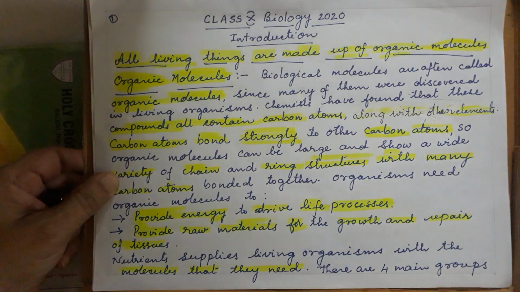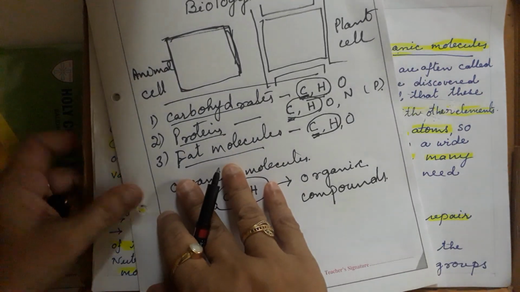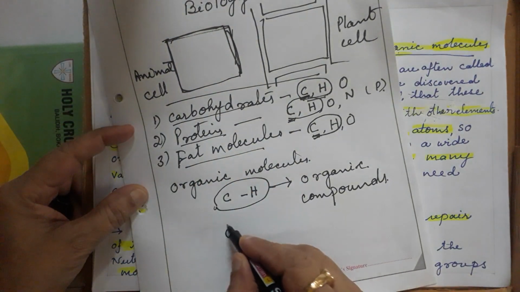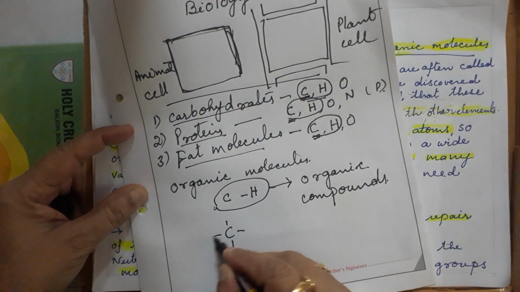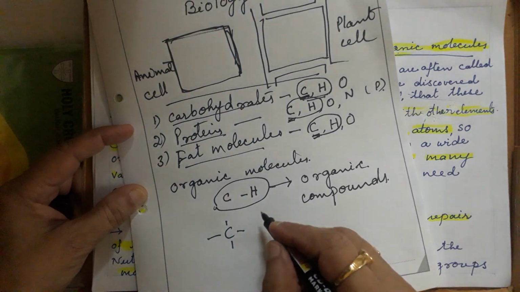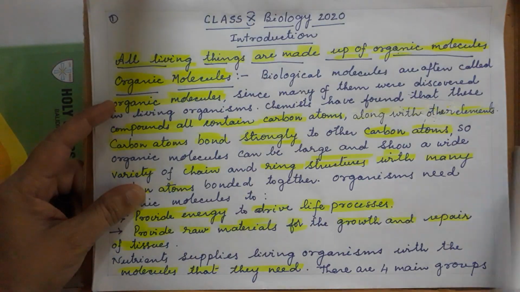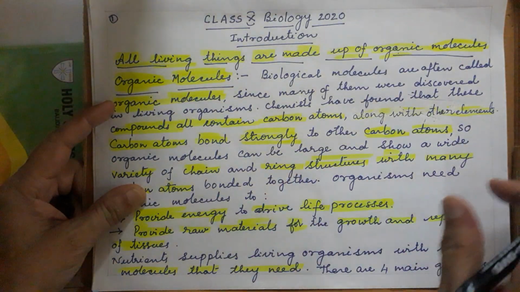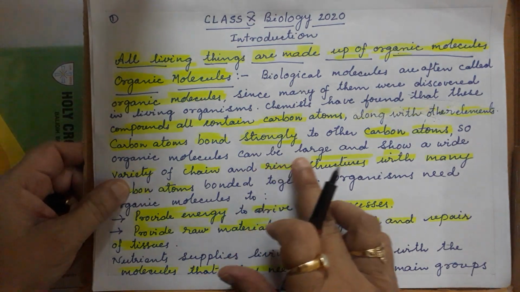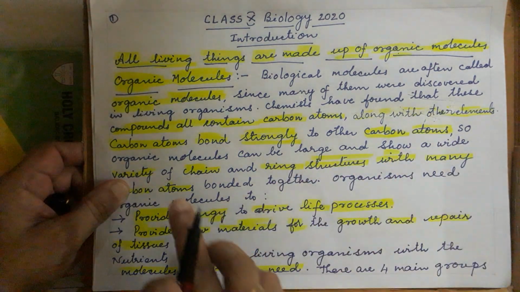They are joined with the help of bonds. For all the organic molecules, as you already know from chemistry, carbon has valency 4. So it can join with hydrogen, with oxygen, and with nitrogen and make different compounds. And carbon bonds strongly to other carbon atoms.